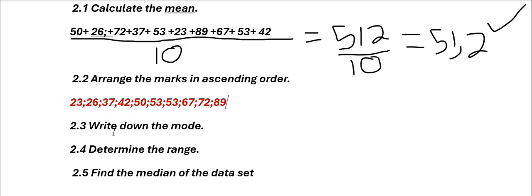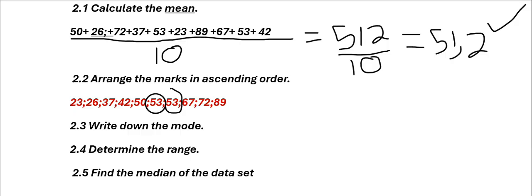Then they say to us, write down the mode. What is the mode here? Our mode, good people, is going to be 53, because we have 1, 2, 3 numbers of 53.